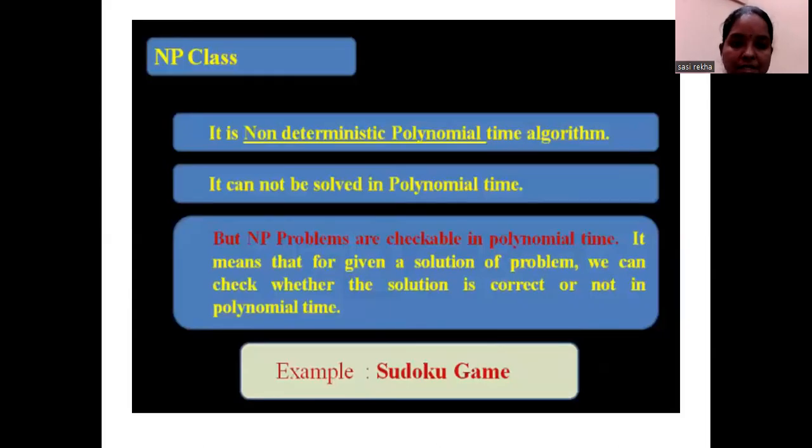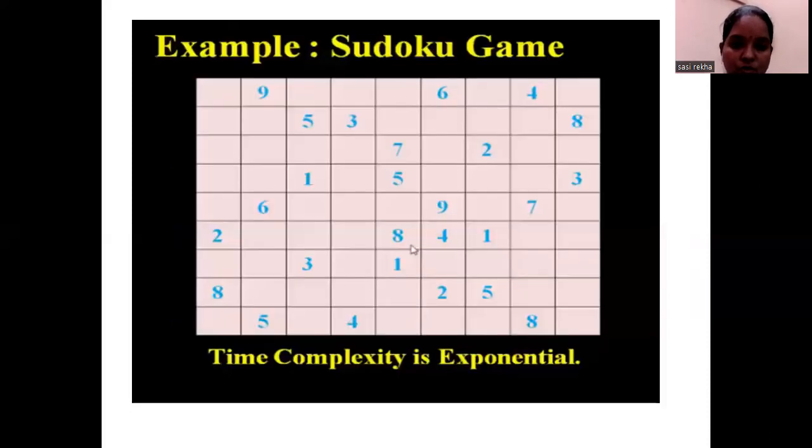Moving on to the NP class, this is the non-deterministic polynomial time algorithm. That means it cannot be solved in polynomial time. But what is the speciality? The problems are checkable in polynomial time. If a solution is given, you can verify whether the solution is correct or not within polynomial time. For example, the Sudoku game. Solving this game requires exponential time; the time complexity for solving this particular game will be exponential.